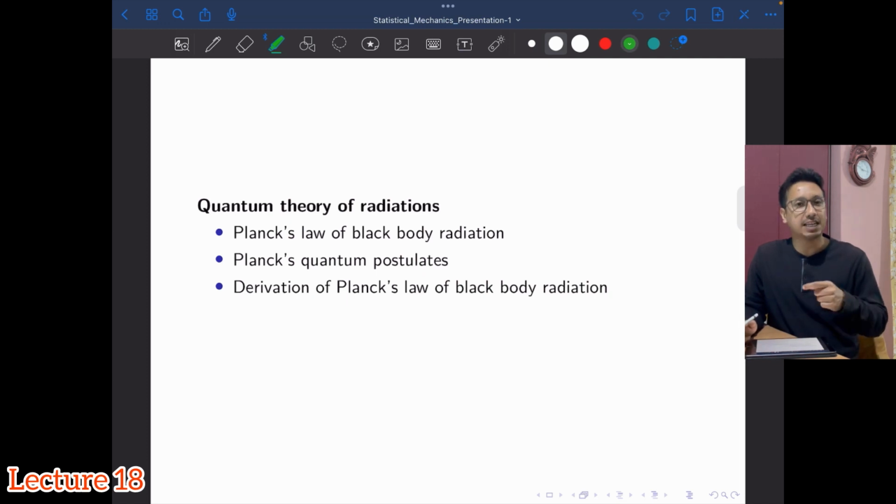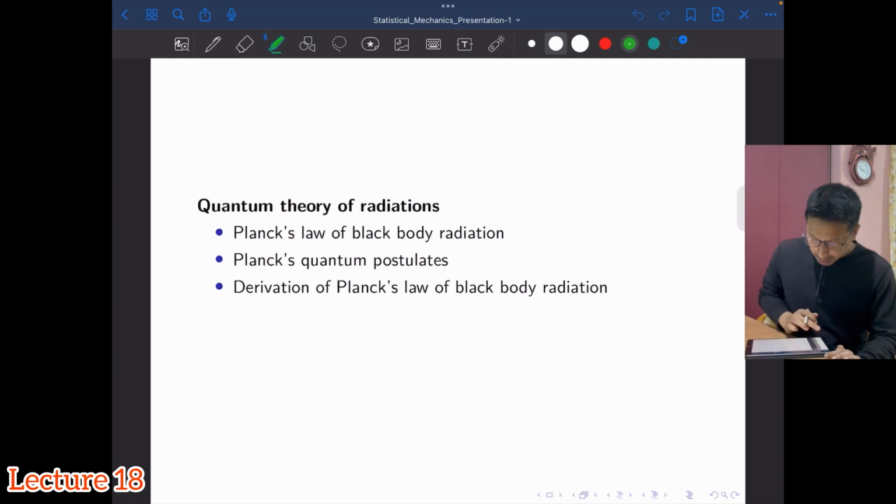But instead of the classical oscillator, or radiator or resonator, of the Rayleigh-Jeans law, which could exchange any amount of energy during absorption or emission, Planck assumed that these are quantum harmonic oscillators, where the exchange of energy happens only in discrete quanta of energy, which we will see in the study that we will go through in this video.